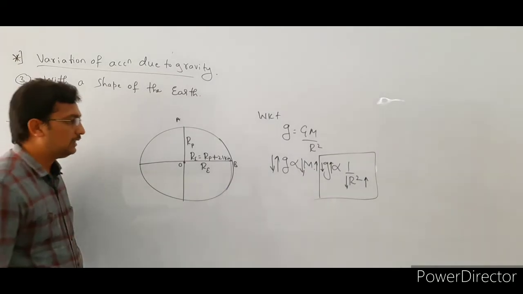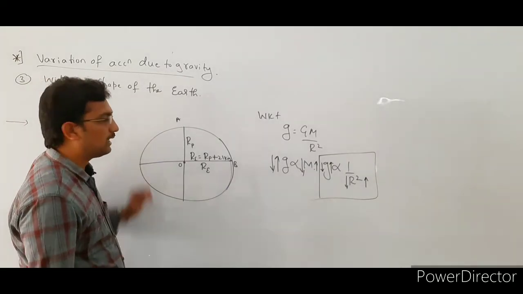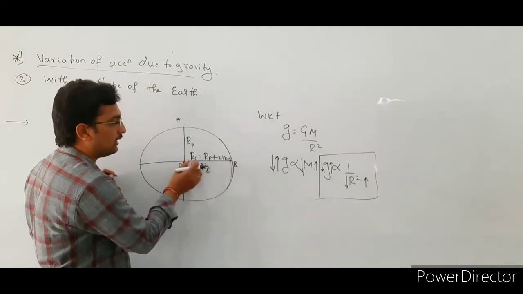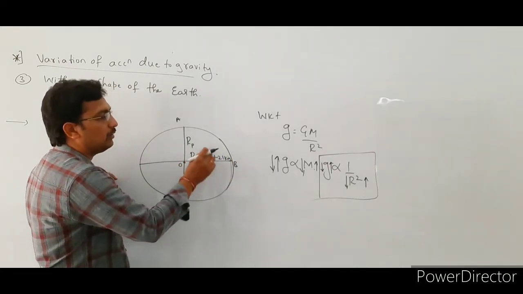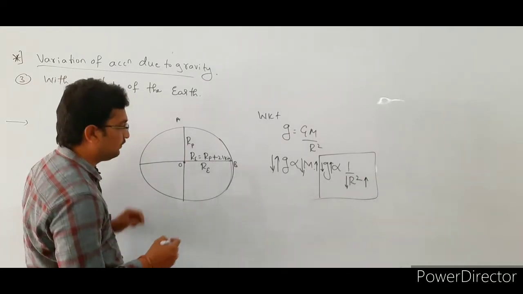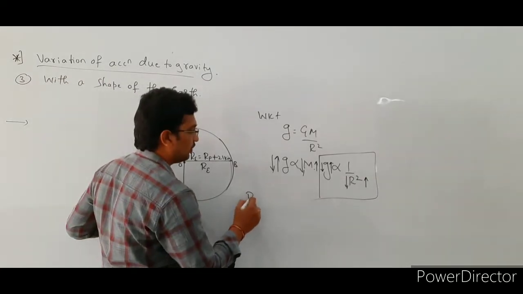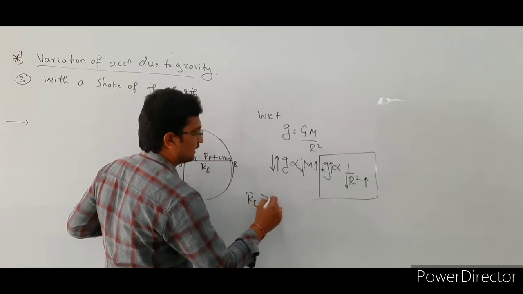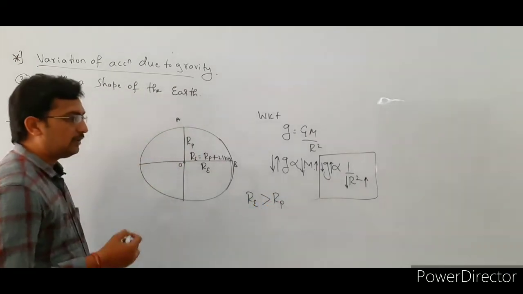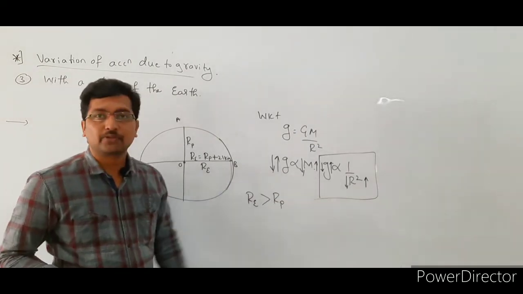See here, compared to the polar radius, the equatorial radius value is more, because the equatorial radius is 21 kilometers longer than the polar radius. Already we know that g is inversely proportional to r.